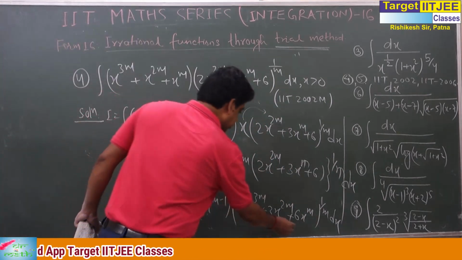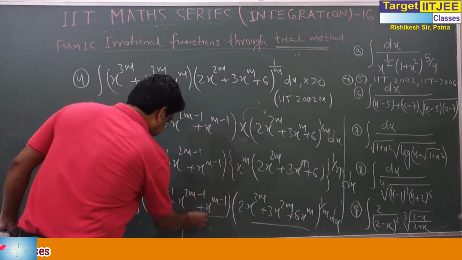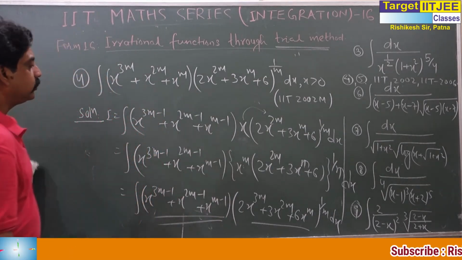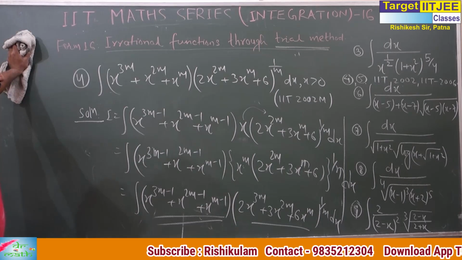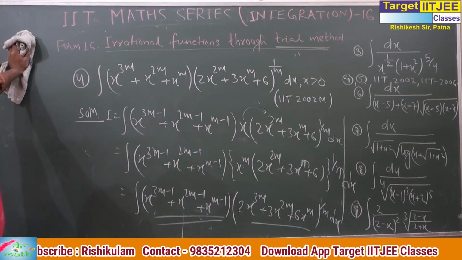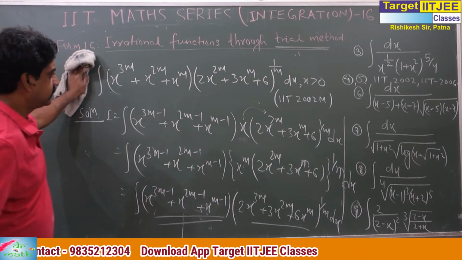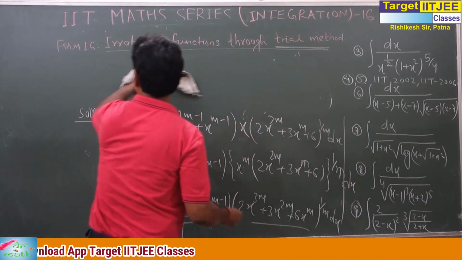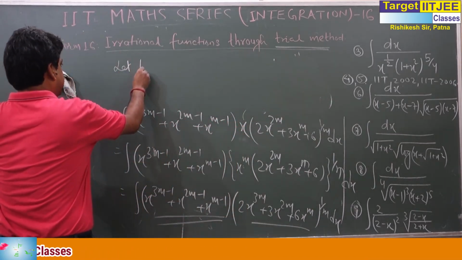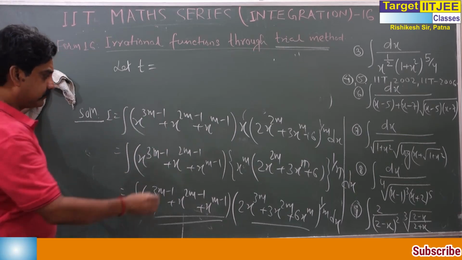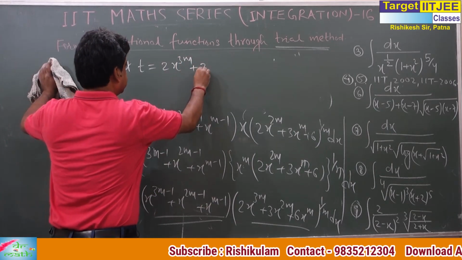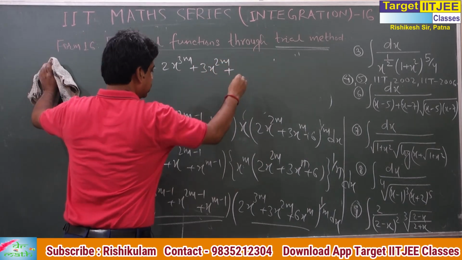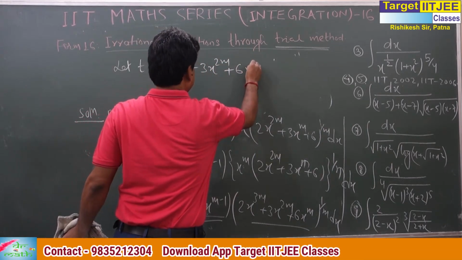Now take t this. dx will be adjusted here from here. How? You see? One or two more steps are required. If you want to write, you can write. Pause and write. Let t be equal to 2x^3m + 3x^2m + 6x^m.